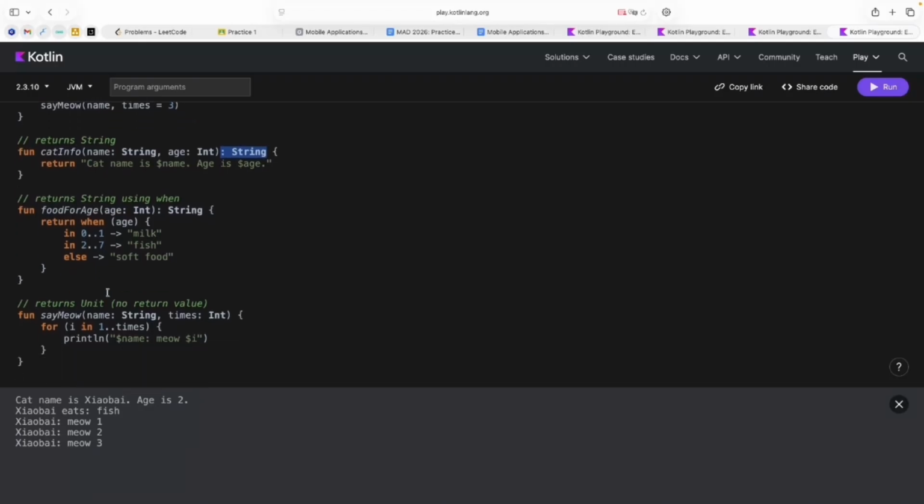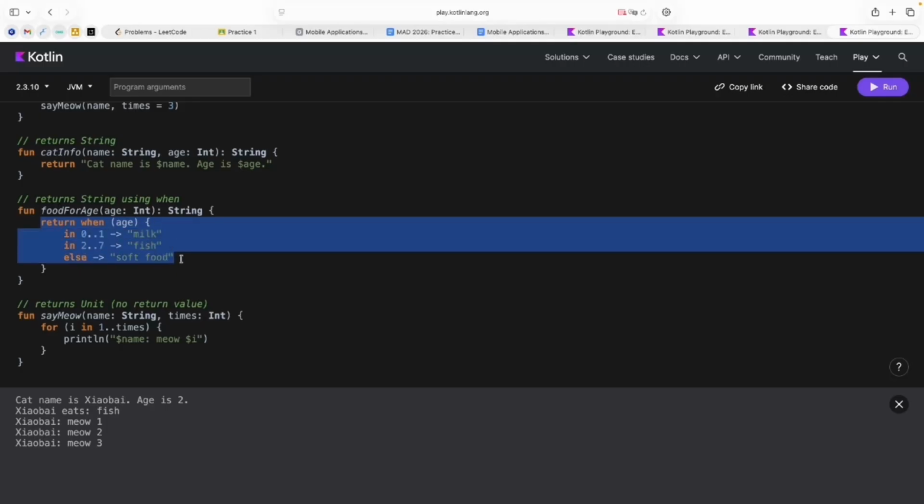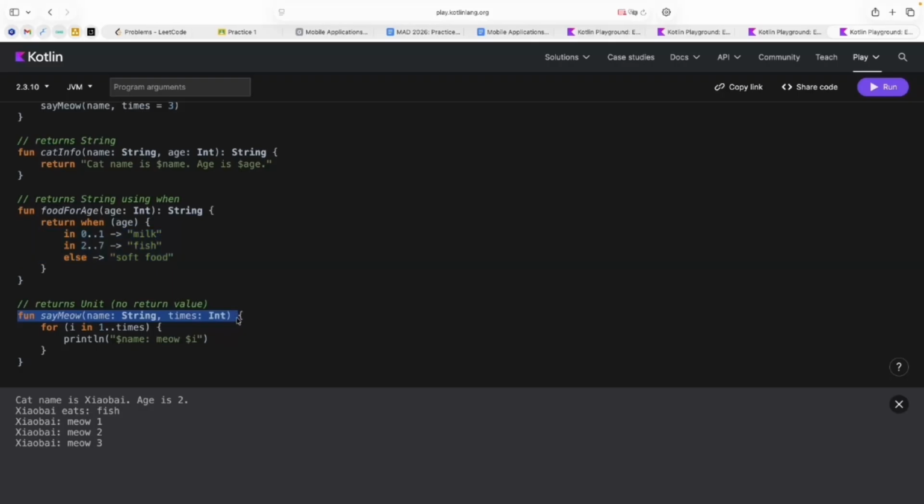And what else? In Kotlin, we can write in this way. We can just return the result of a when condition if we need. Here is an example of a function which will not return anything. We just don't write something like void in Java or other words. We just have empty space. That's all.